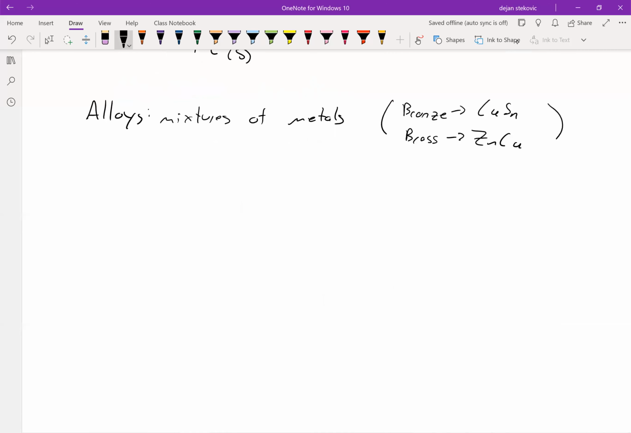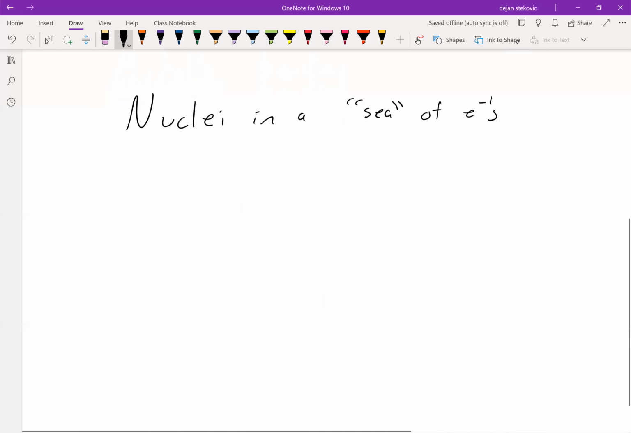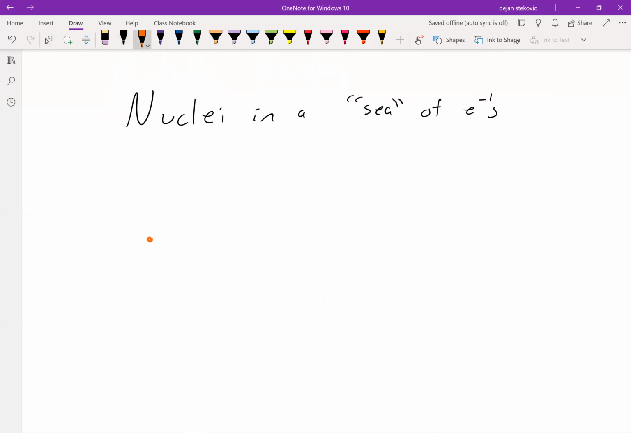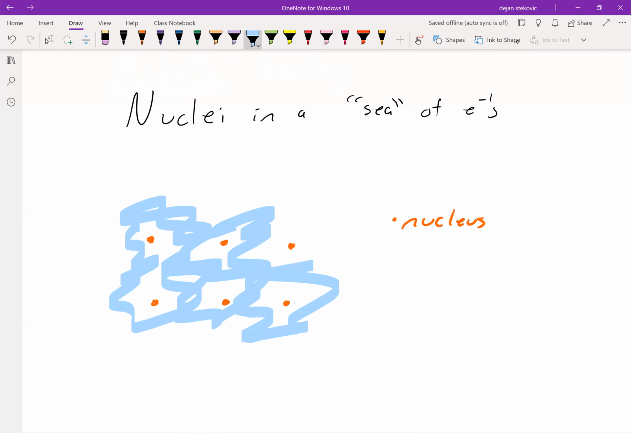So what kind of bonding do we see in these metallic bonds? The way it's described is that you have nuclei in a sea of electrons. And so what that looks like is we have some nuclei just about, right? So these dots represent our nucleus. And then we have an outer shell of electrons that don't belong to any one specific atom. They're just kind of floating all around the place, right? So this kind of blue represents our sea of electrons.